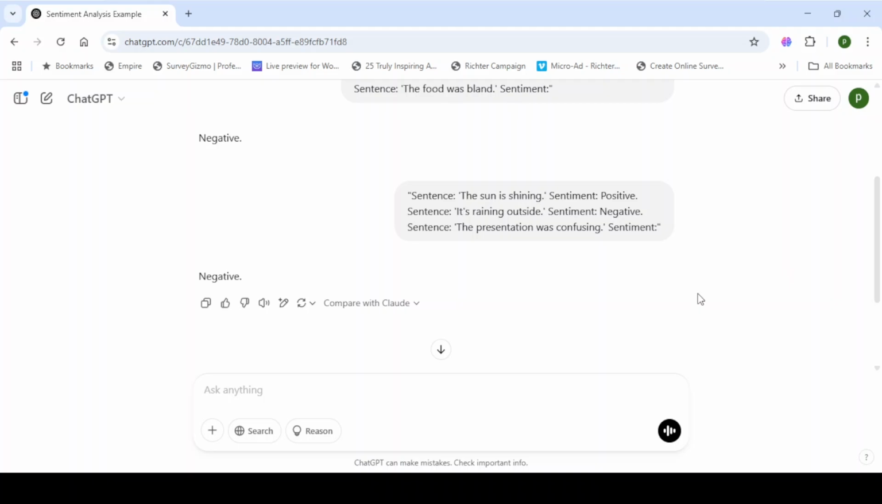Zero-shot prompting is without an example. One-shot prompting is with one example. Few-shot prompting is with multiple examples, like 2 to 10 examples. Based on those examples, the large language model gives the result to the user.